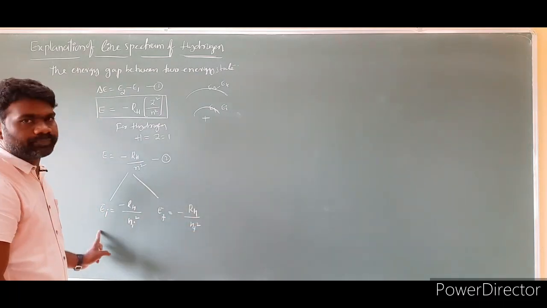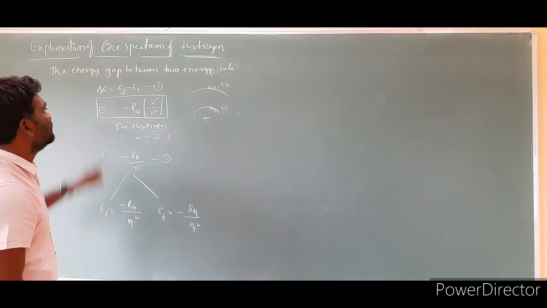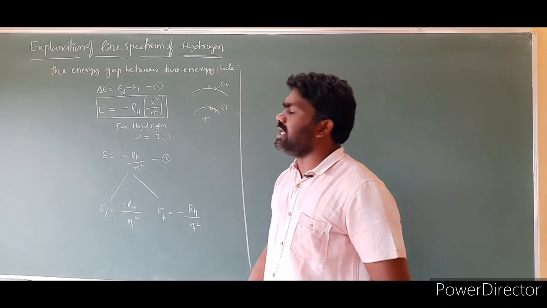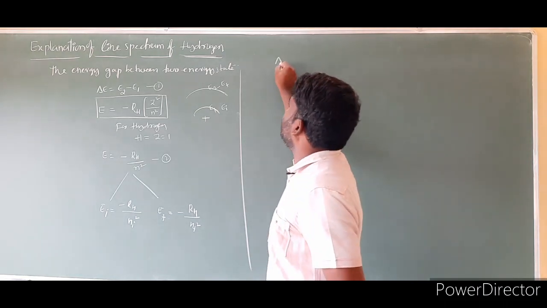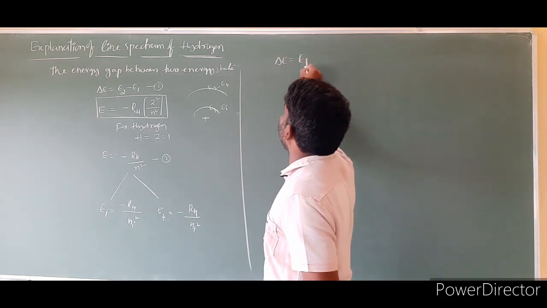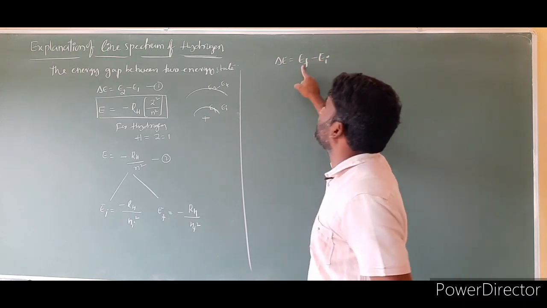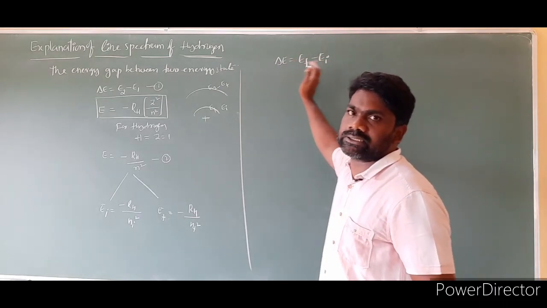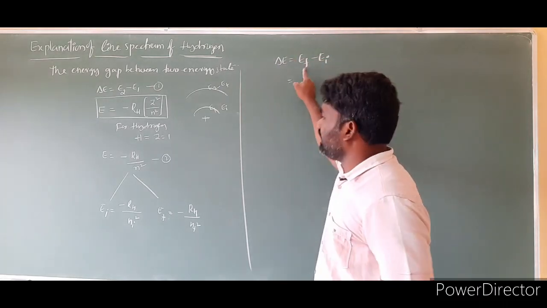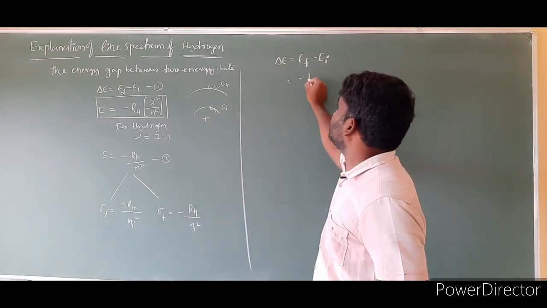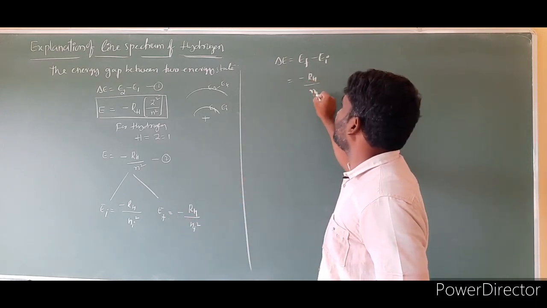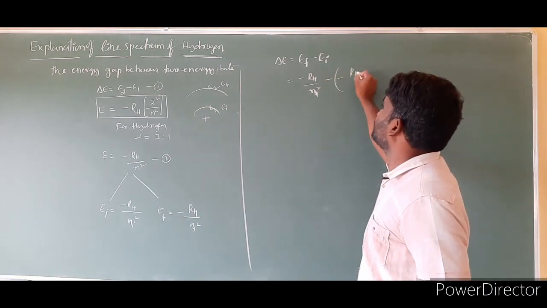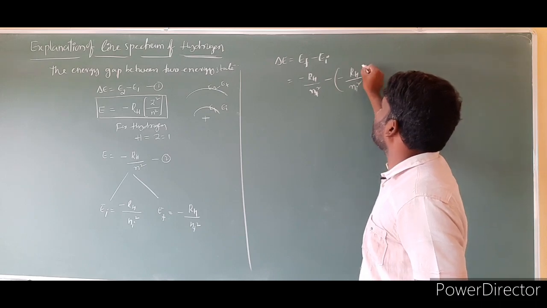These two values we substitute in the first equation. So the first equation also we have to modify. Instead of taking E1 and E2, we can take EF minus EI. So delta E is equal to EF minus EI, nothing but E2 minus E1. Don't confuse: E2 minus E1 I am taking as E final orbit minus E initial orbit. Then E final orbit, what we have is minus RH by nf square, minus of minus RH by ni square.